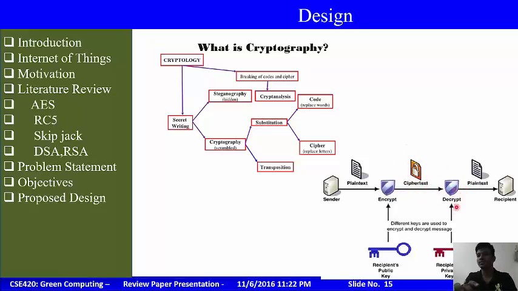And when the user receives the message, it is in an encrypted form, and it is decrypted by using the private key. After the decryption takes place, the plain text is sent to the recipient.